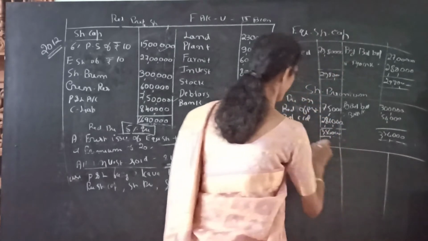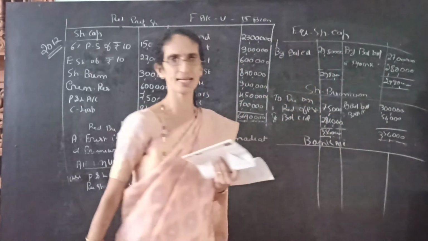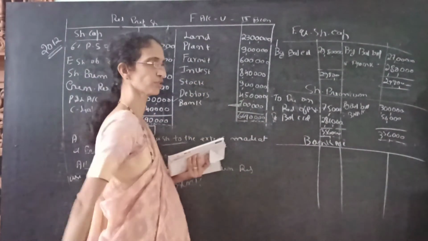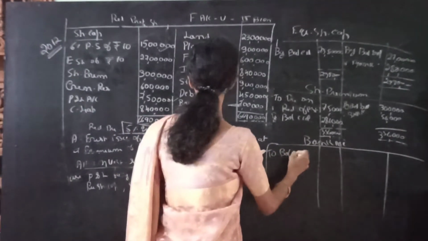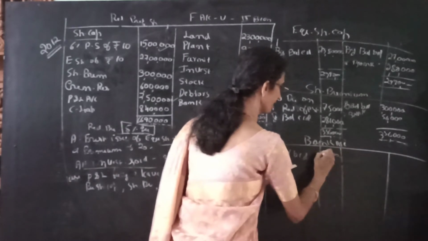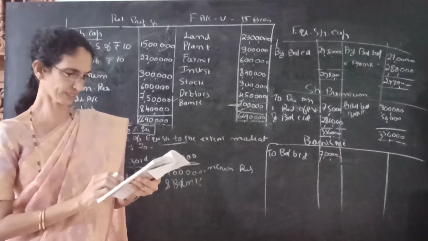Next we have to prepare the bank account. Remember, bank is an asset, so it should show a debit balance. So we have to write to balance brought down. The amount is 7 lakh. See the balance sheet, it is 7 lakh. Then see the journal entries.